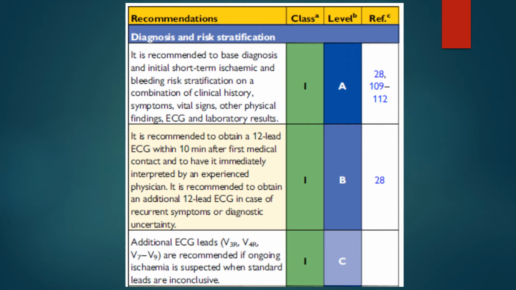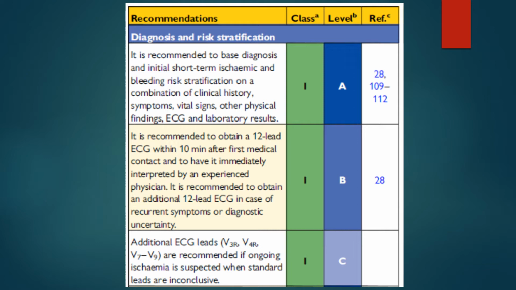When a patient initially presents to a primary health care center or the hospital, the ECG should be obtained within 10 minutes in patients with chest pain and sent to an experienced cardiologist or a physician who can interpret this ECG. If there are recurrent symptoms or diagnostic uncertainty, you repeat the 12-lead ECG. And there is a class 1 indication to do V3R and V4R, and V7 to V9 for this patient